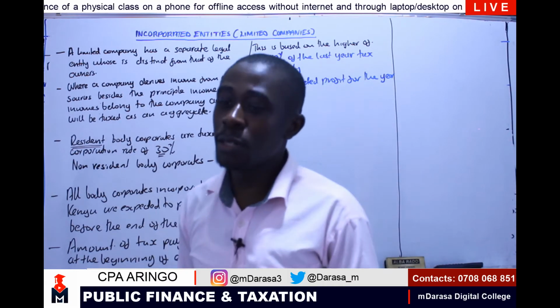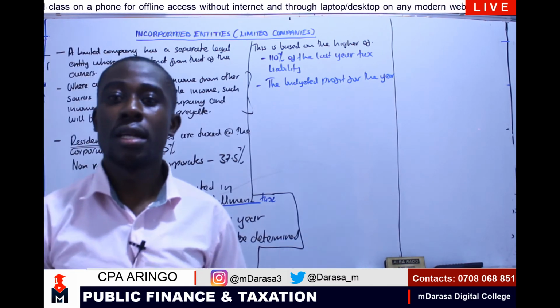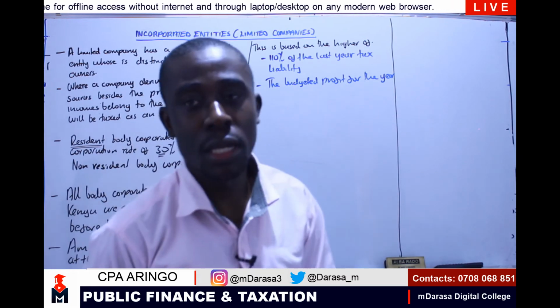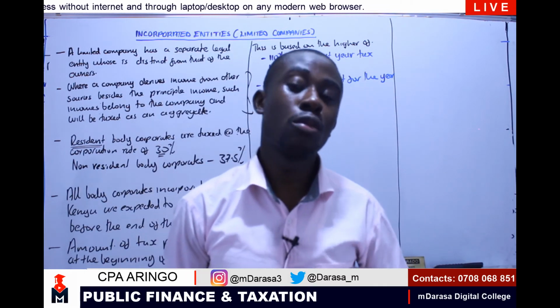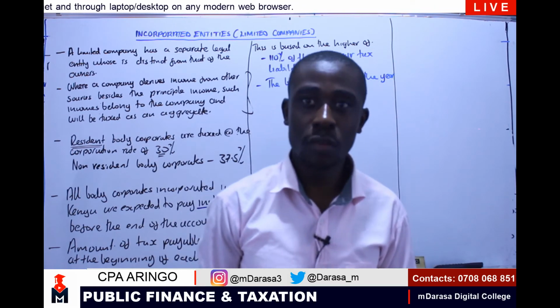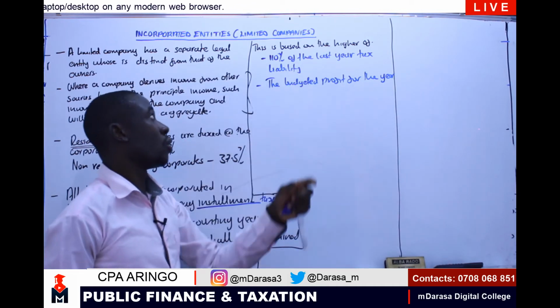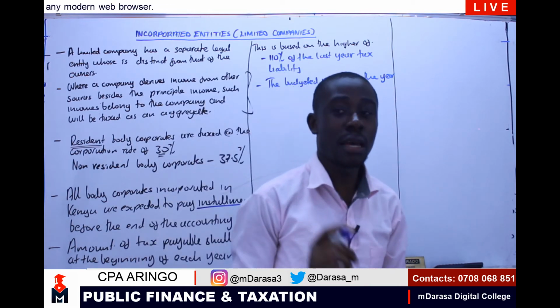The budgeted profit will fit in very well if I'm dealing with a new company, or a company that probably made a loss in the previous accounting year. Most of the cases, we will estimate it on 110% of the last year's tax liability.